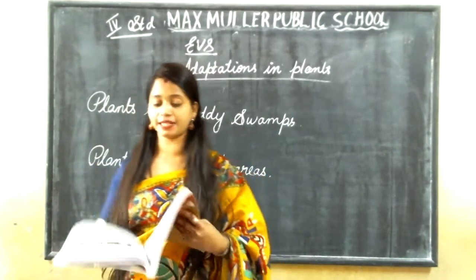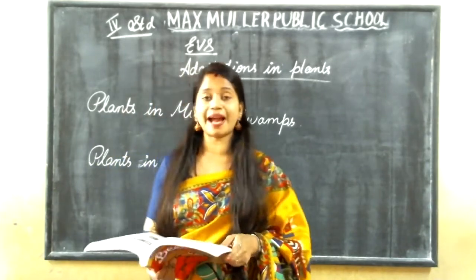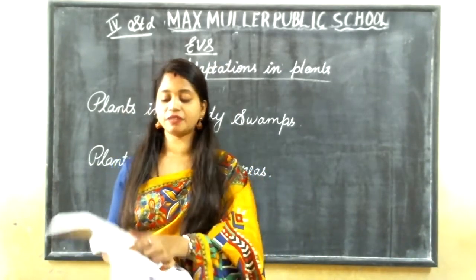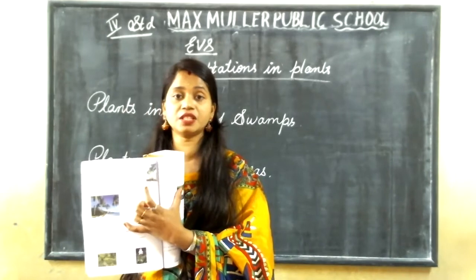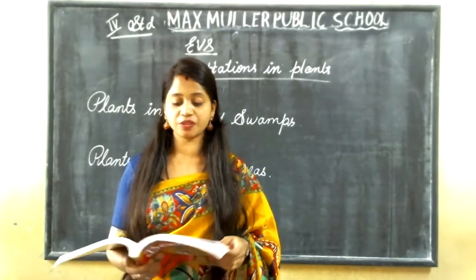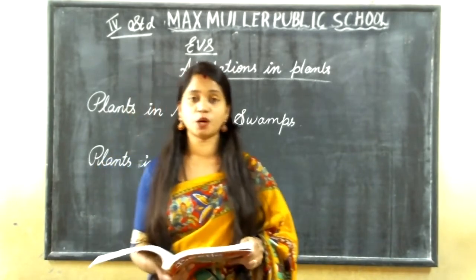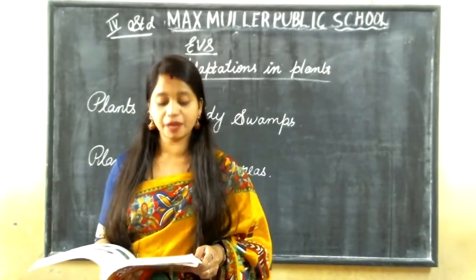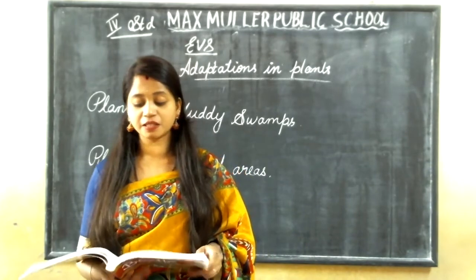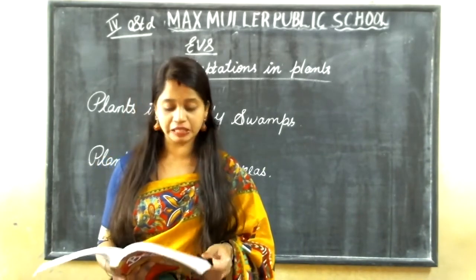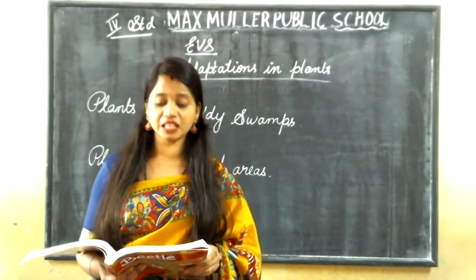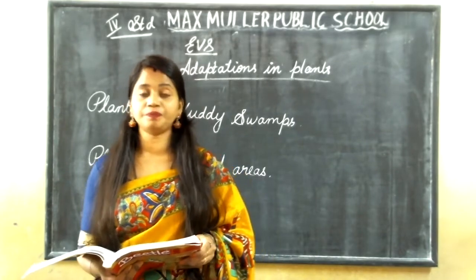Which are the plants? See, here is the mangrove tree. Here they have given the mangrove tree, you can see this tree. The mangrove tree grows in muddy swamps. They are very marshy places. The soil is very sticky and clayey.